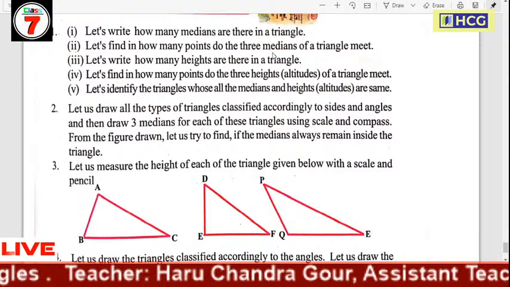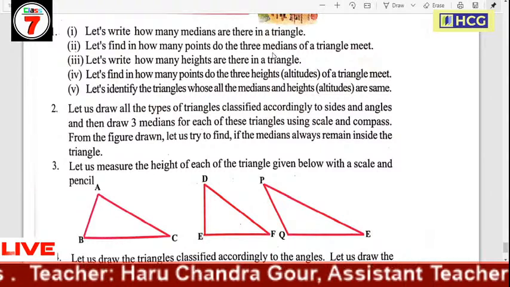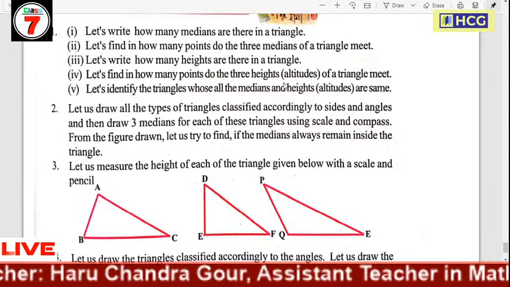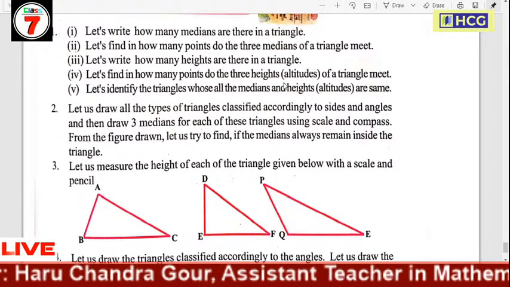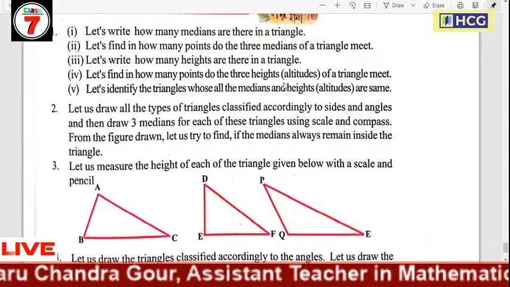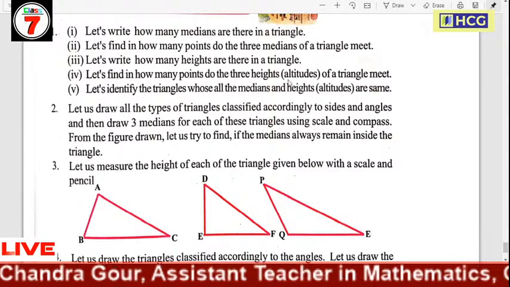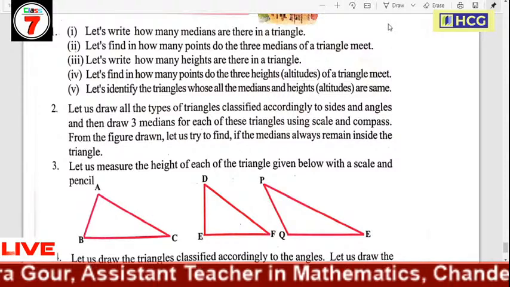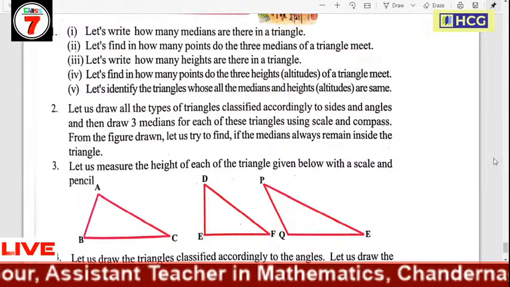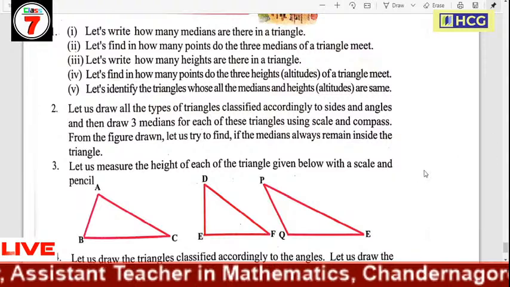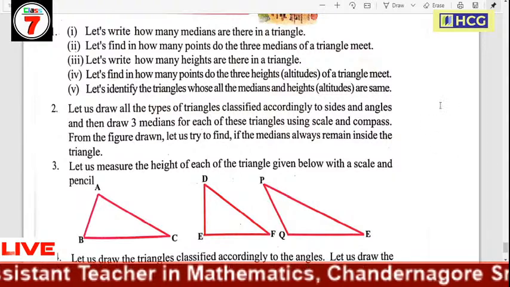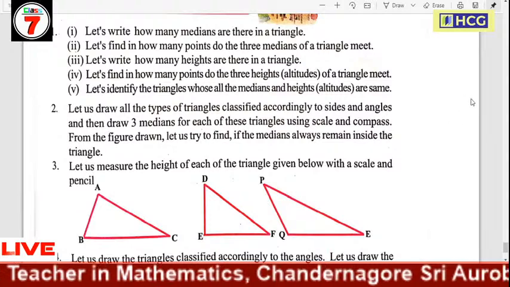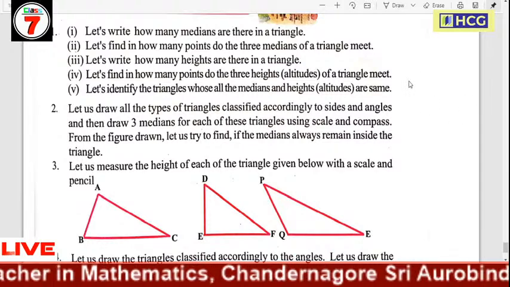Next, we draw an acute angle triangle. That means all angles are acute, that is, the measure of all angles lies between 0 degrees and 90 degrees. Then we draw the midpoints of the three sides and then draw three medians of that triangle, and from the figure we see that three medians are inside the triangle and three medians are concurrent.